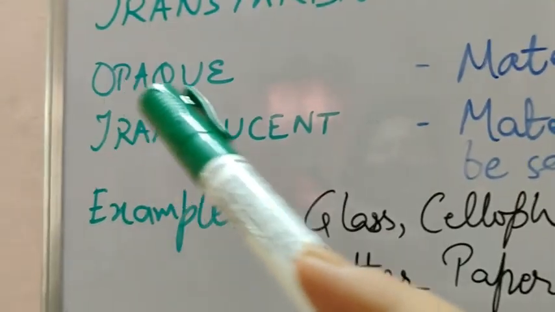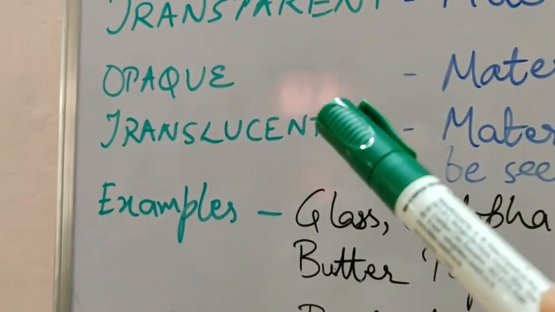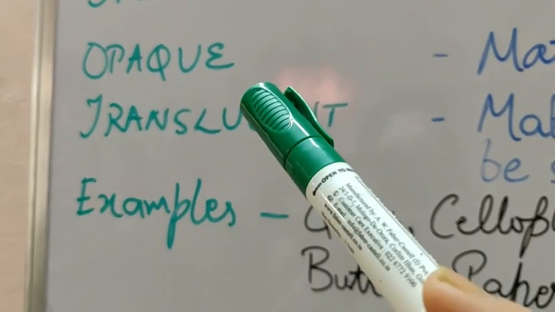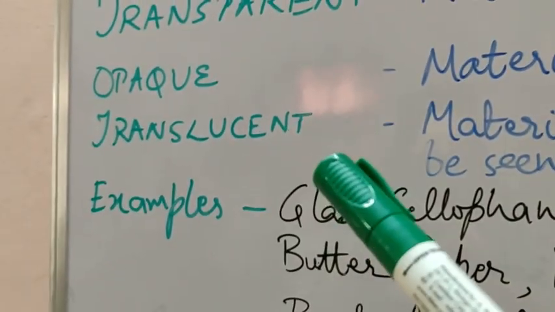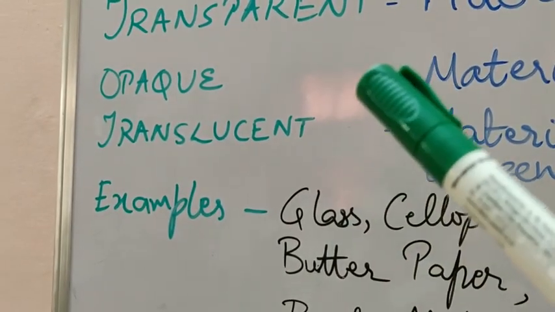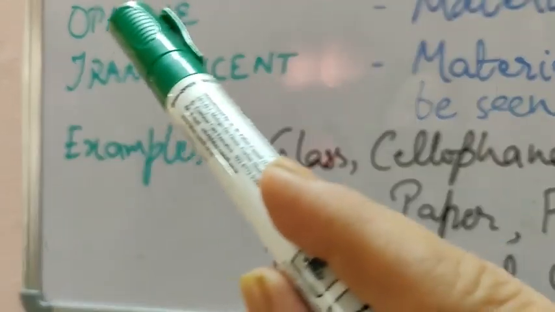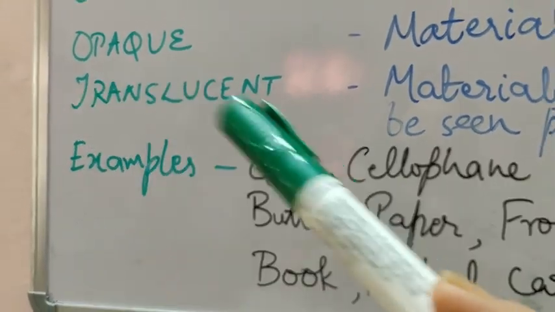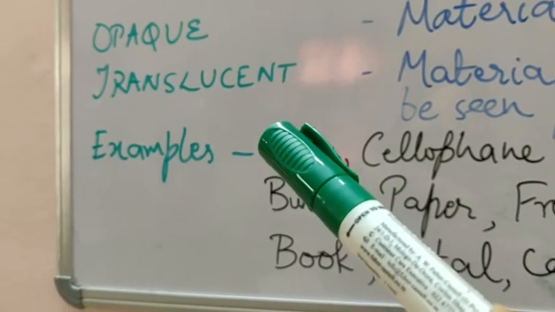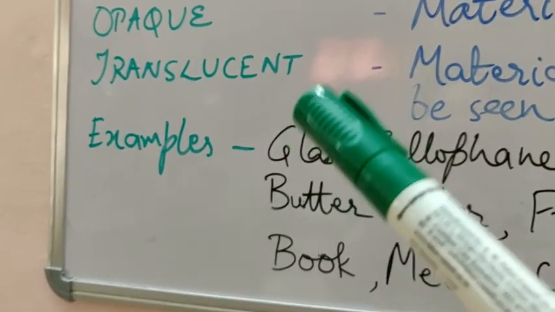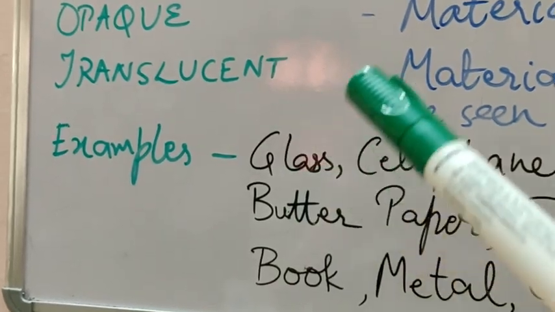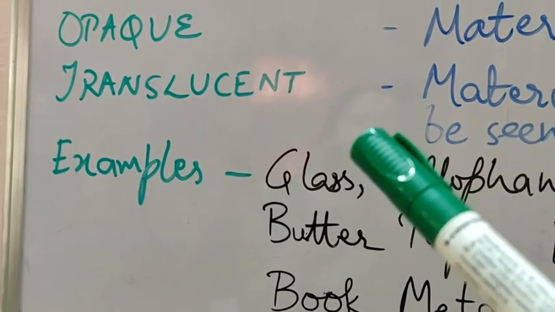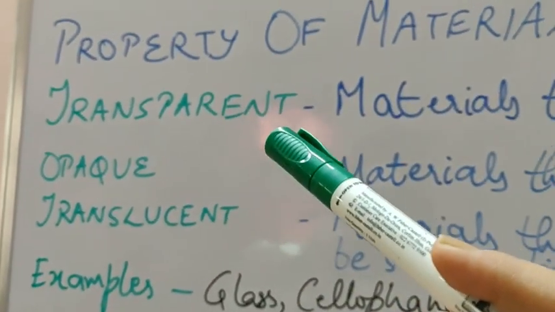Opaque material can be used for storing various items which we do not want to show to others. We can keep them in opaque containers, close them, keep them tight or keep them locked. Translucent materials are generally used at places where we want to allow some light to pass through. As I explained, in the washrooms we have frosted or ground glass. It allows some light to pass through, but nobody wants all the light to pass through. So that is the use of these three types of materials.